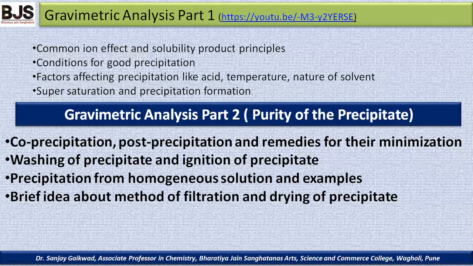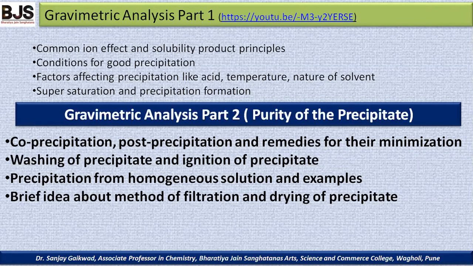In the first part of gravimetric analysis, we already discussed the common ion effect, solubility product, ionic product, the relation between solubility product and ionic product, its principle, conditions for good precipitation, and factors affecting precipitation like acid, temperature, and nature of solvent, then supersaturation of the precipitation formation, the saturated, unsaturated, and supersaturated conditions of the precipitate. In this video, gravimetric analysis part 2,